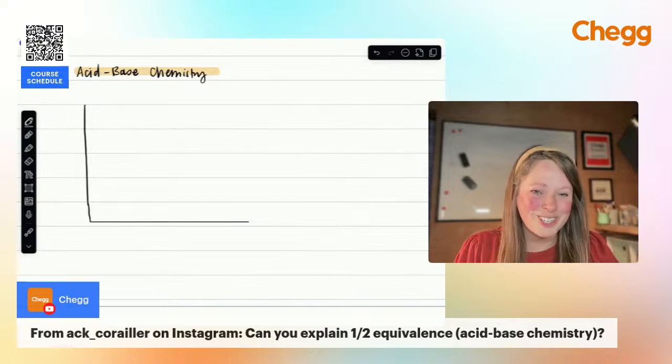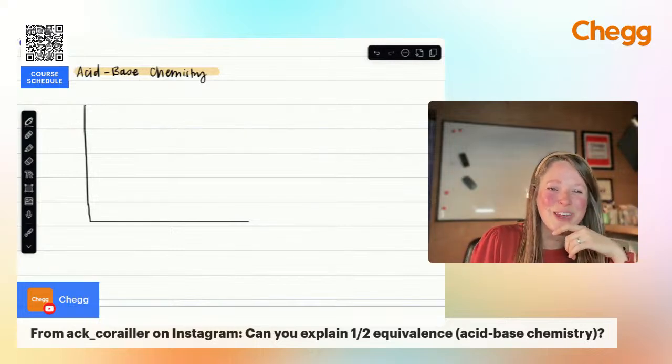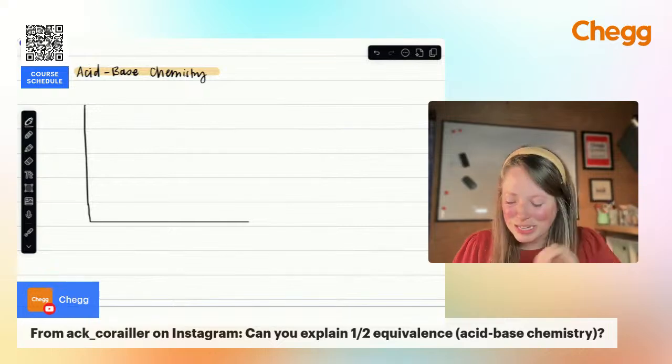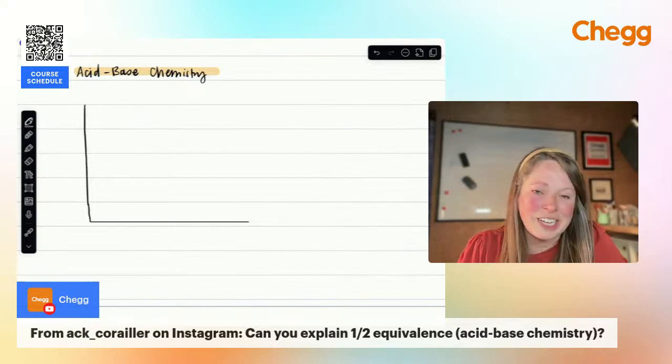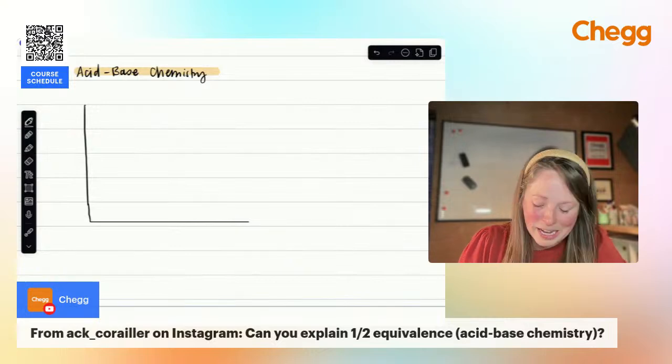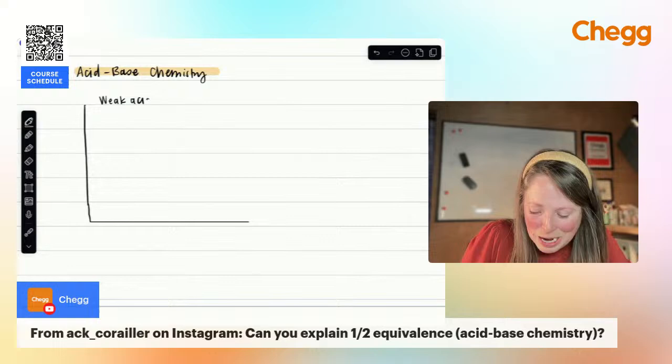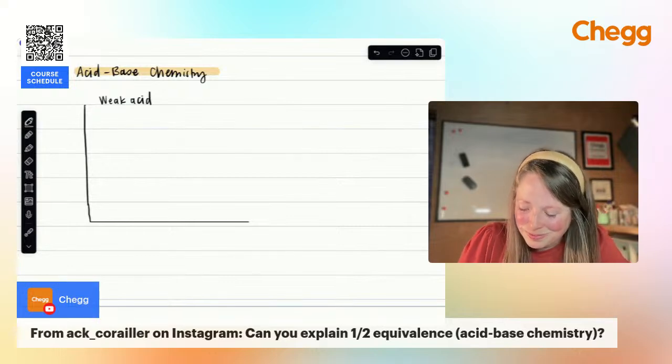You might still miss your endpoint with your titration, but the math is so easy. And then you get into Gen Chem and AP Chem, and all of a sudden you're doing weak acid, strong base titrations, or the opposite, weak base, strong acid titrations, and it's not as straightforward.